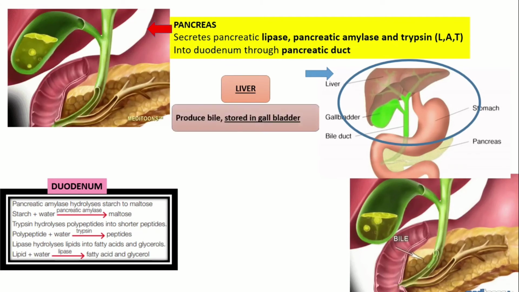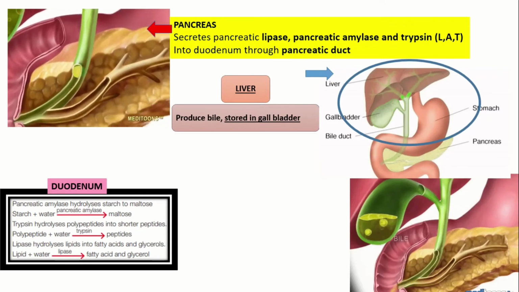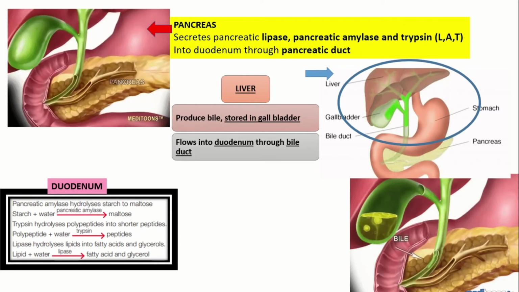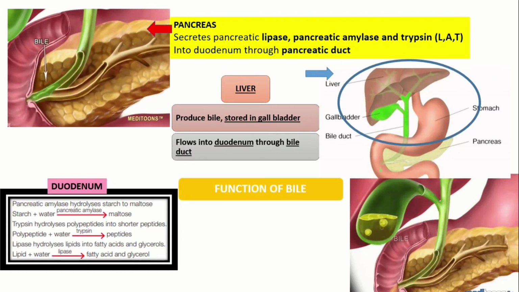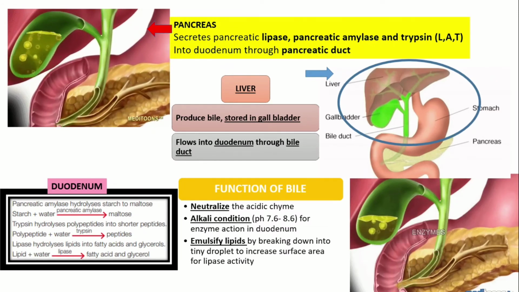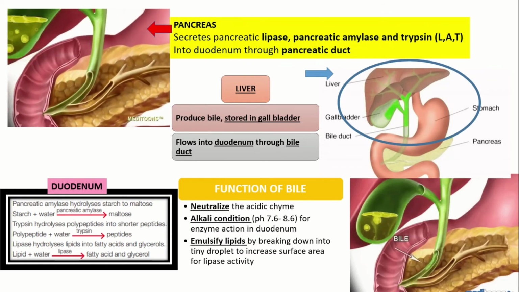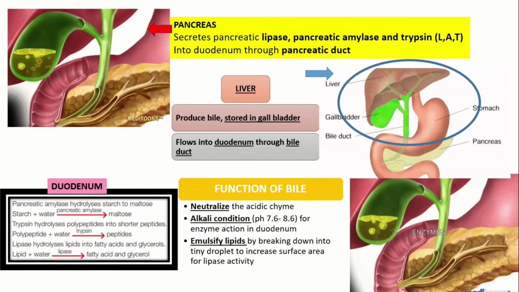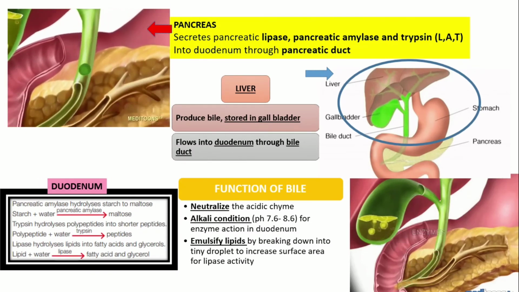The function of the liver is to produce bile, and the bile will be stored in the gallbladder. The bile will flow into the duodenum through the bile duct. The functions of the bile: the first one is to neutralize the acidic chyme. Second, to prepare an alkaline condition for the enzyme action in the duodenum. And the third one is to emulsify lipids by breaking them down into tiny droplets. The function here is to increase the surface area for lipase activity.